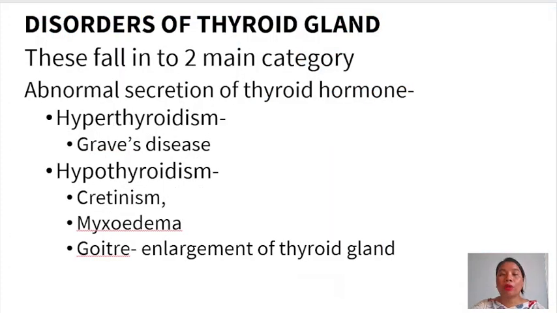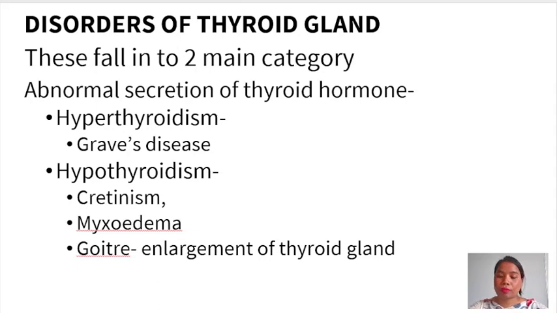Next, disorders of the thyroid hormones. The disorders of thyroid hormone fall in two main categories: hyperthyroidism, which is due to an increase in the secretion of thyroid hormones, and hypothyroidism, which is due to a decrease in the secretion of thyroid hormones. An example of hyperthyroidism is Graves' disease, and examples of hypothyroidism are cretinism, myxedema and goiter.